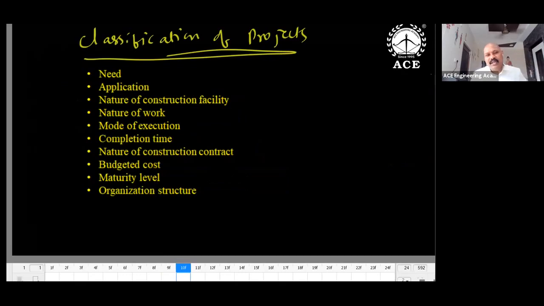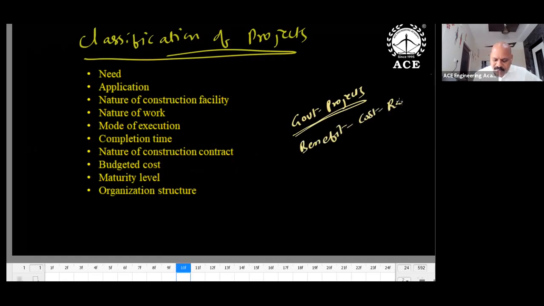So, classification of projects. Here I'm only giving an outline, based on need: public need and private need, that is, government projects and private projects. In government projects, we calculate the BCR, the benefit cost ratio. At least remember this. This is important. This BCR should be greater than or equal to 1.